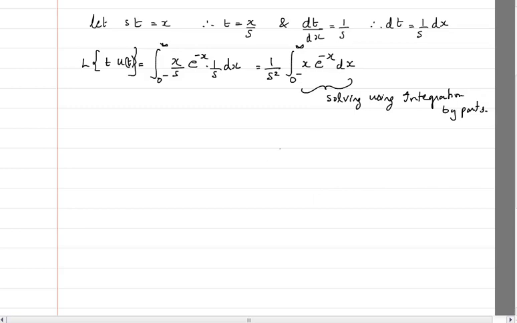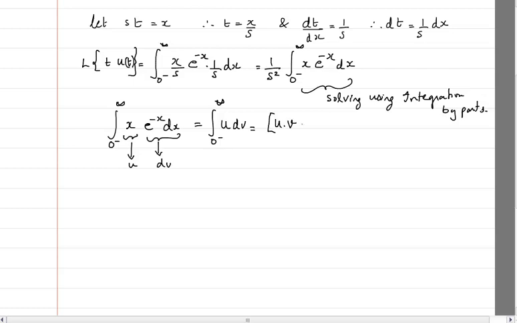If I consider the integral from 0 minus up to infinity of x e raised to power minus x dx, with this much part as u and this much part as dv, then I can write this equation as the integral from 0 minus up to infinity of u dv, which based on integration by parts is given as u into v from 0 to infinity, minus the integral from 0 to infinity of v du.